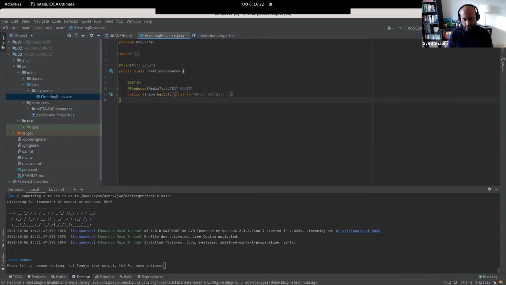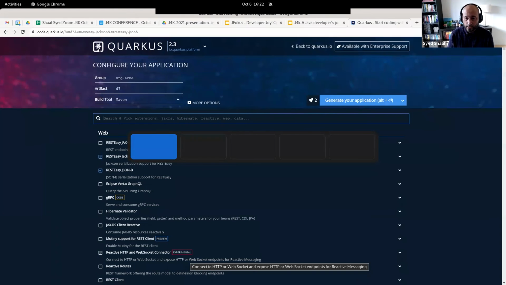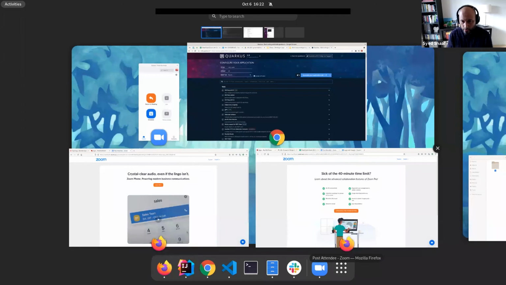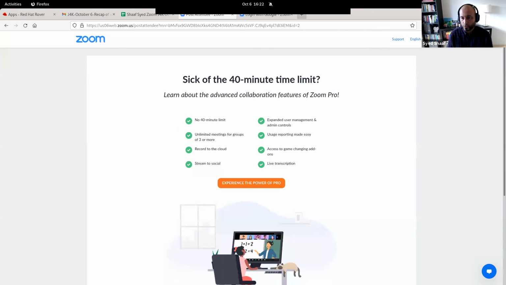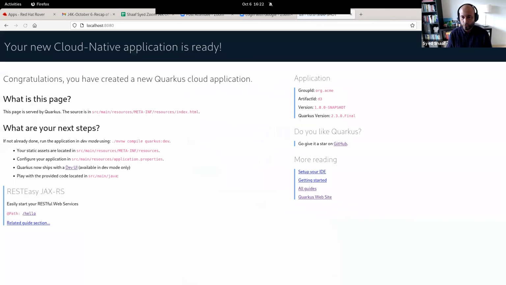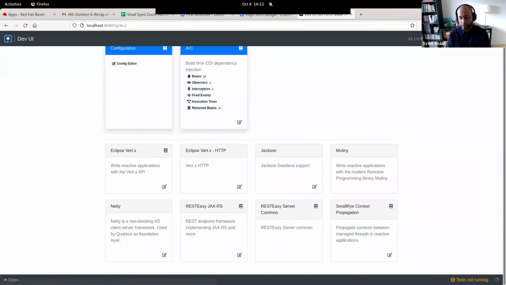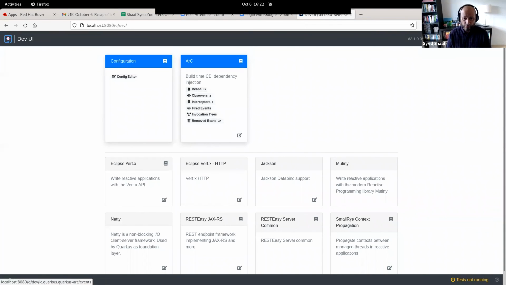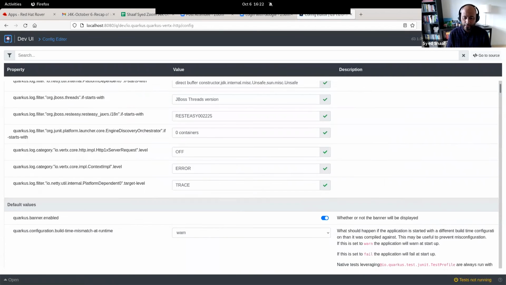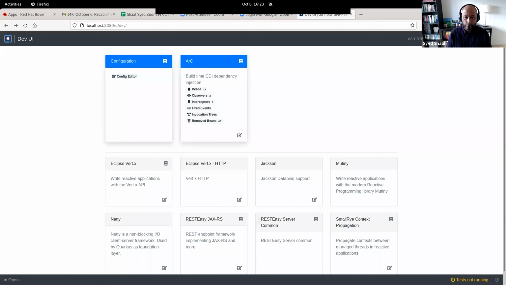And Quarkus has continuous testing as well, which I will talk about in a bit. Give me a minute there, and so here we are. So let's say localhost 8080, and here you would see the Quarkus UI, the first page that's out there. But what it also has, some interesting stuff, is Dev UI, and Dev UI is only for developer mode, of course. Here you will see all the different extensions that are loaded, some of the default ones. But here I have just created a simple application, which is just saying hello, right?